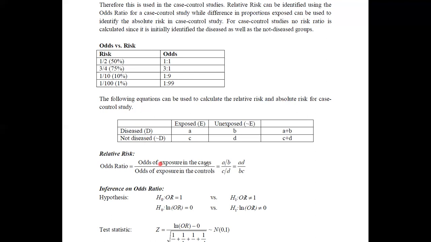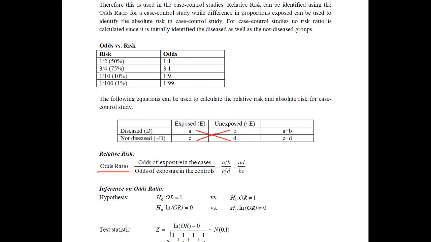Then the odds ratio is A divided by B over C divided by D. If you solve this, it is given as AD divided by BC. If you take the ratio between these cross multiplications, we end up with the odds ratio. Therefore, AD has to be divided by BC to obtain the odds ratio.